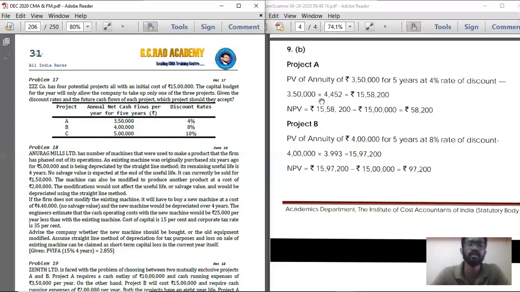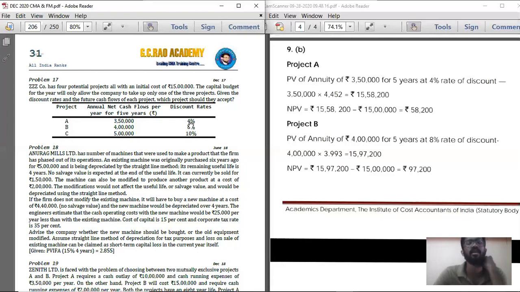Below that is equal to, what is the annual CFAT? Annual CFAT is 3,50,000. So 3,50,000 into, go to the annuity factor table. You should not see it in the present value interest rate factor table. You should see it in the annuity factor table.